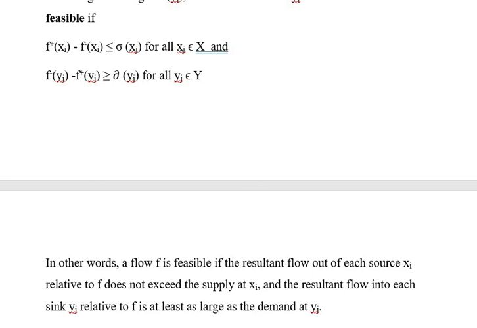In other words, a flow f is feasible if the resultant flow out of each source xi relative to f does not exceed the supply at xi, and the resultant flow into each sink yj relative to f is at least as large as the demand at yj.